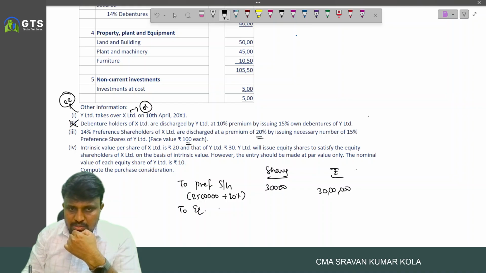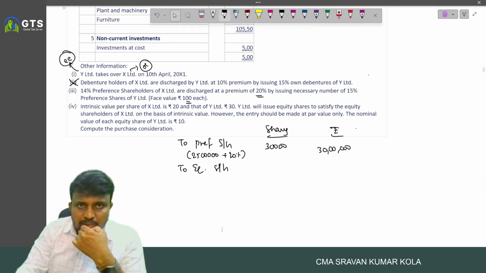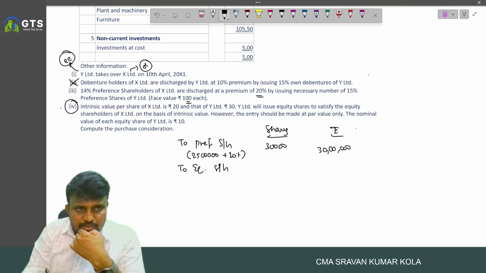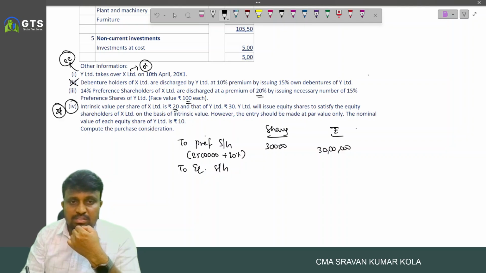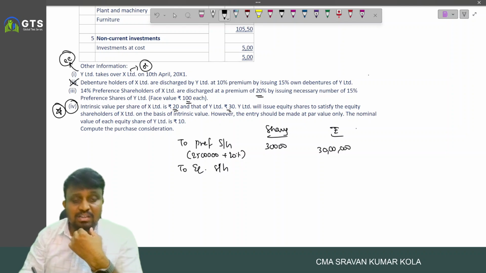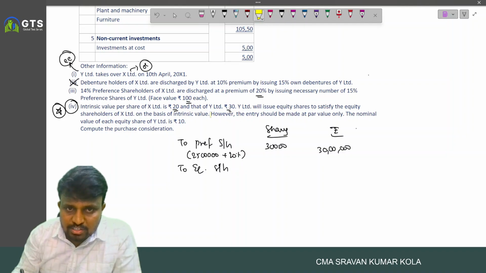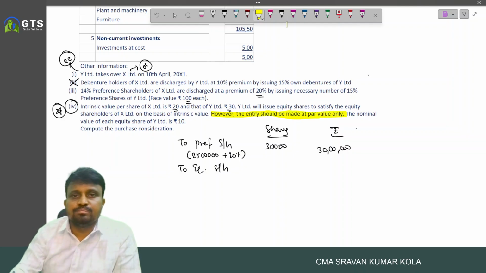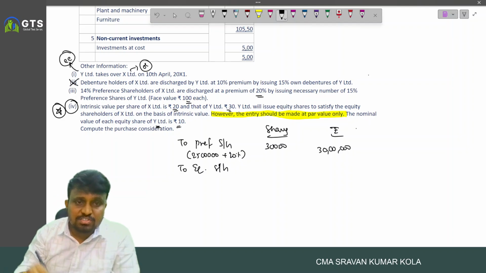And next, to the equity shareholders. Here the intrinsic value is important. Intrinsic value per share of Excel Limited is 20 rupees and that of Y Limited is 30 rupees. Y Limited will issue equity shares to satisfy the equity shareholders of Excel Limited on the basis of intrinsic value. However, this point is important: the entry should be made at par value only. And the nominal value of equity shares of Y Limited is 10.